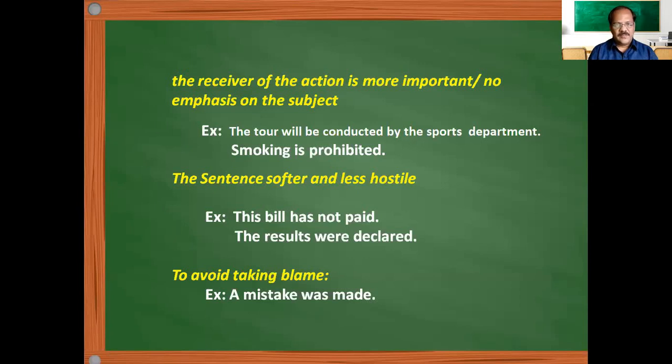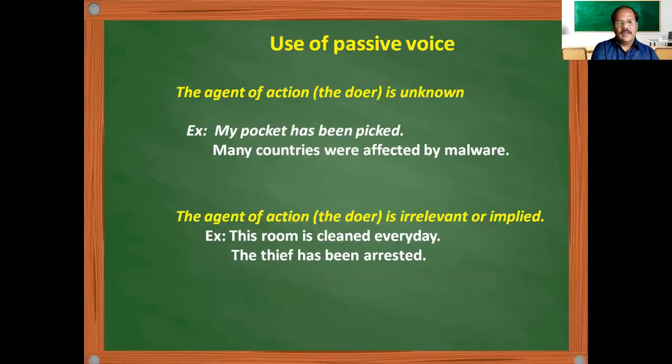And sometimes, if you want to avoid taking the blame, we can use the passive voice also. That means "a mistake was made." Who made the mistake is not important. Everybody is supposed to make a mistake someday or the other, isn't it? So we are not concerned with this. "A mistake was made," so you are admitting the mistake. Here the focus is not on a person, but on the action, isn't it? So for these cases, I'll just repeat: the agent of the action is unknown.